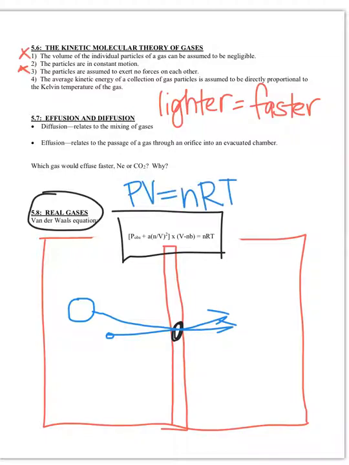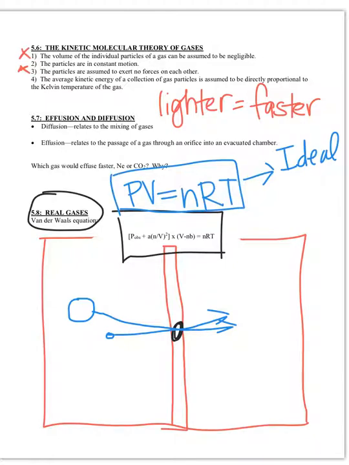So PV equals nRT, this is for what we call an ideal gas, meaning if everything about the theory was correct, then this is the equation that we would technically use, okay, if it was ideal.